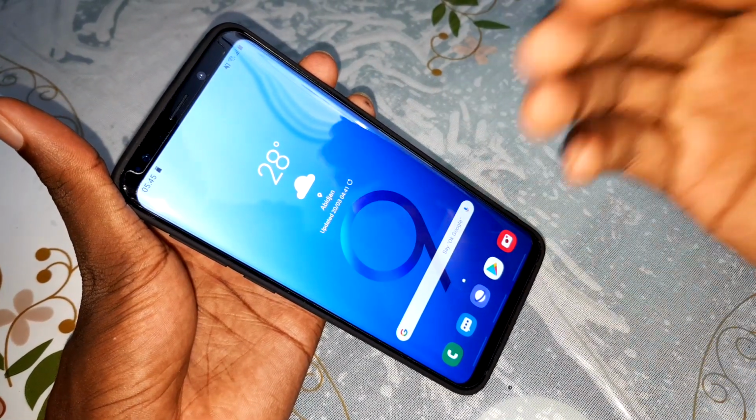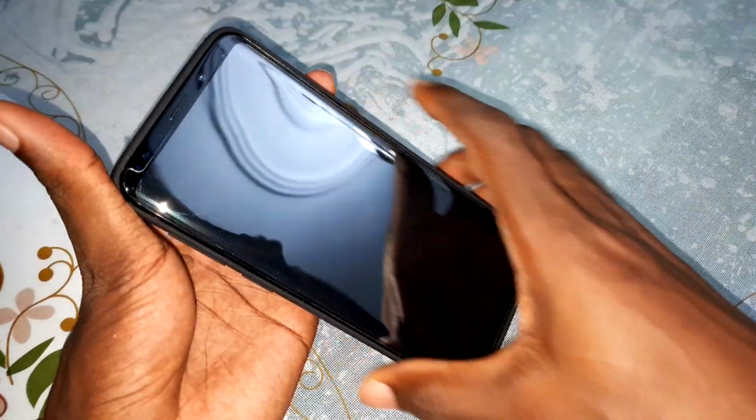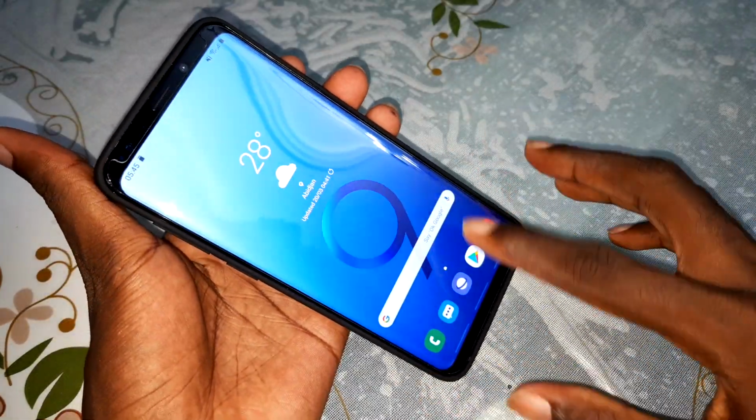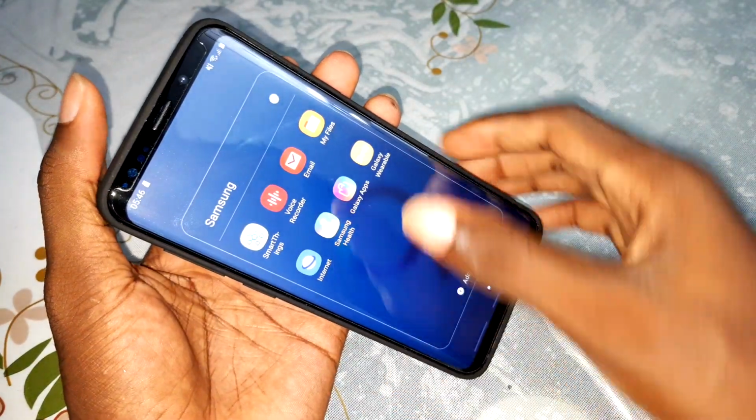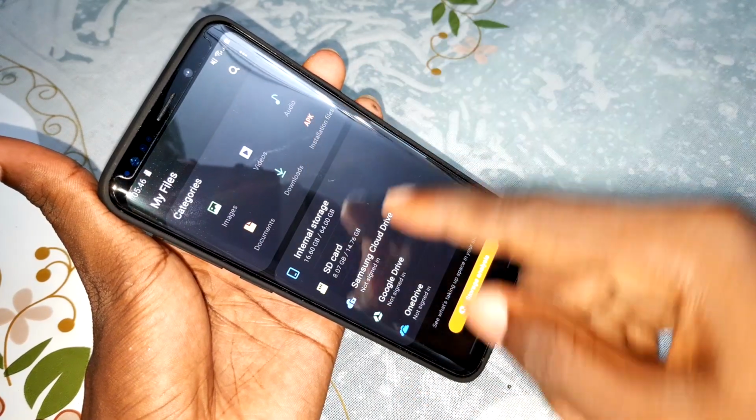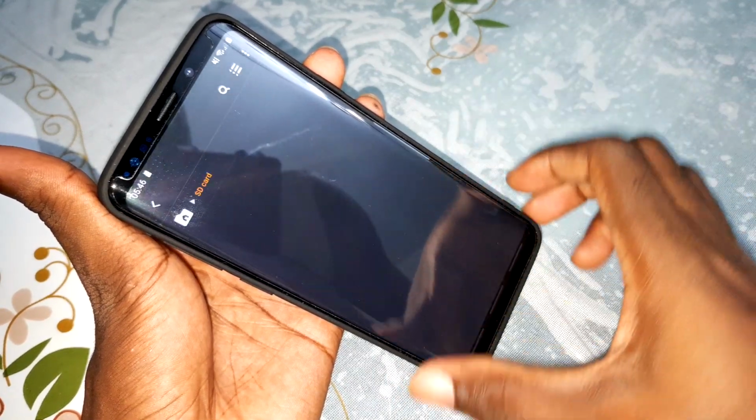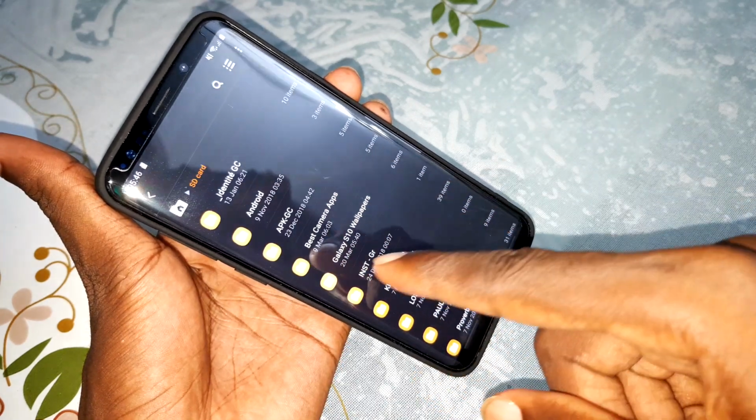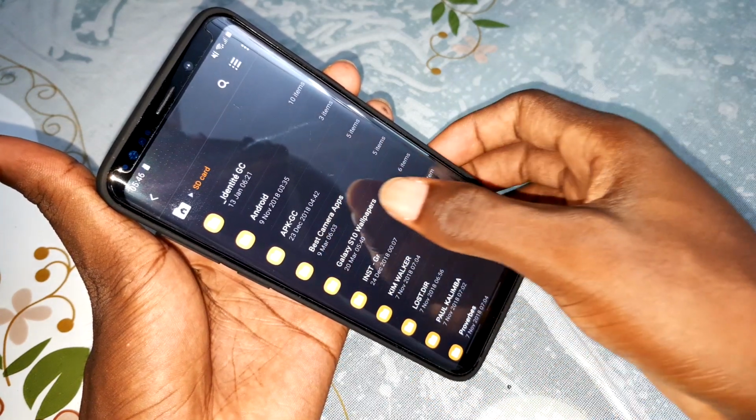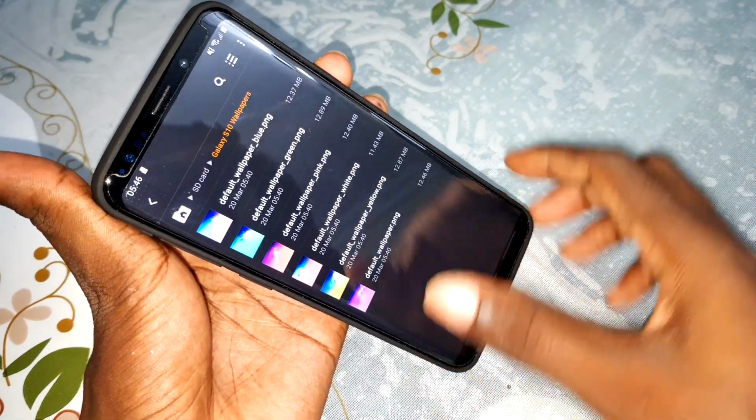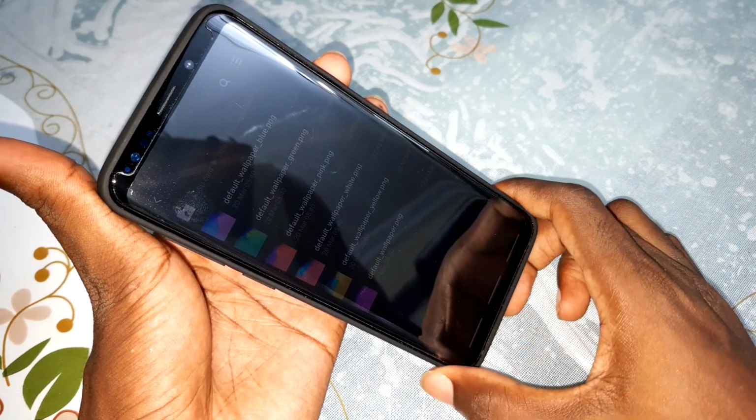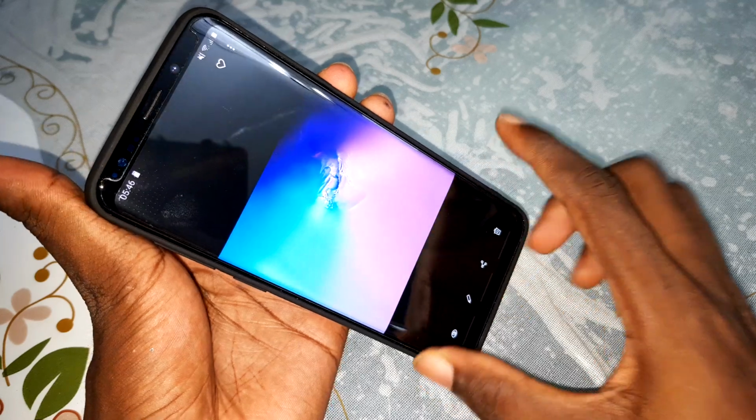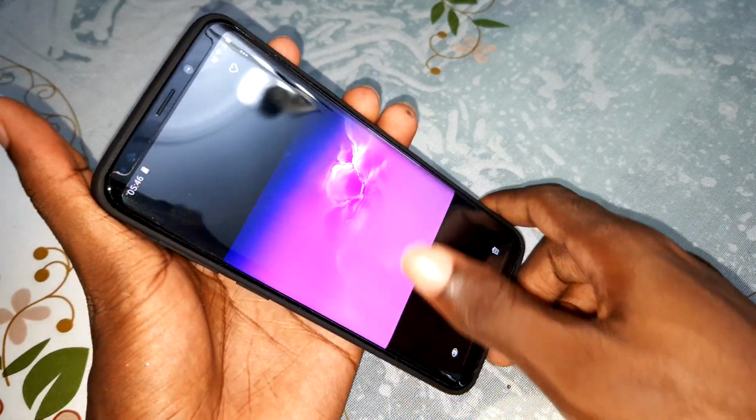Now, if you are done with the wallpapers on your S10 Plus, copy these wallpapers on your phone or on your beautiful SD card. On my SD card, these wallpapers are in the S10 wallpapers folder. And look at all of this. All of this is the wallpapers of the S10 Plus also. This is the first. This is the second.